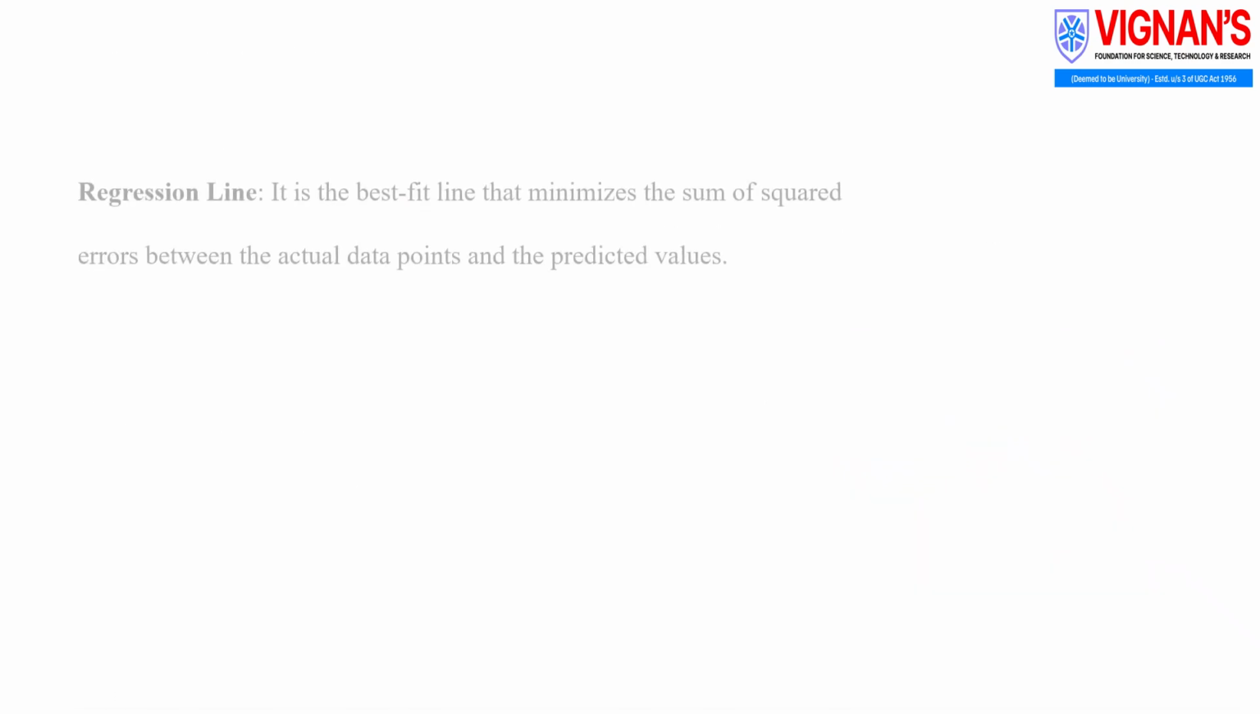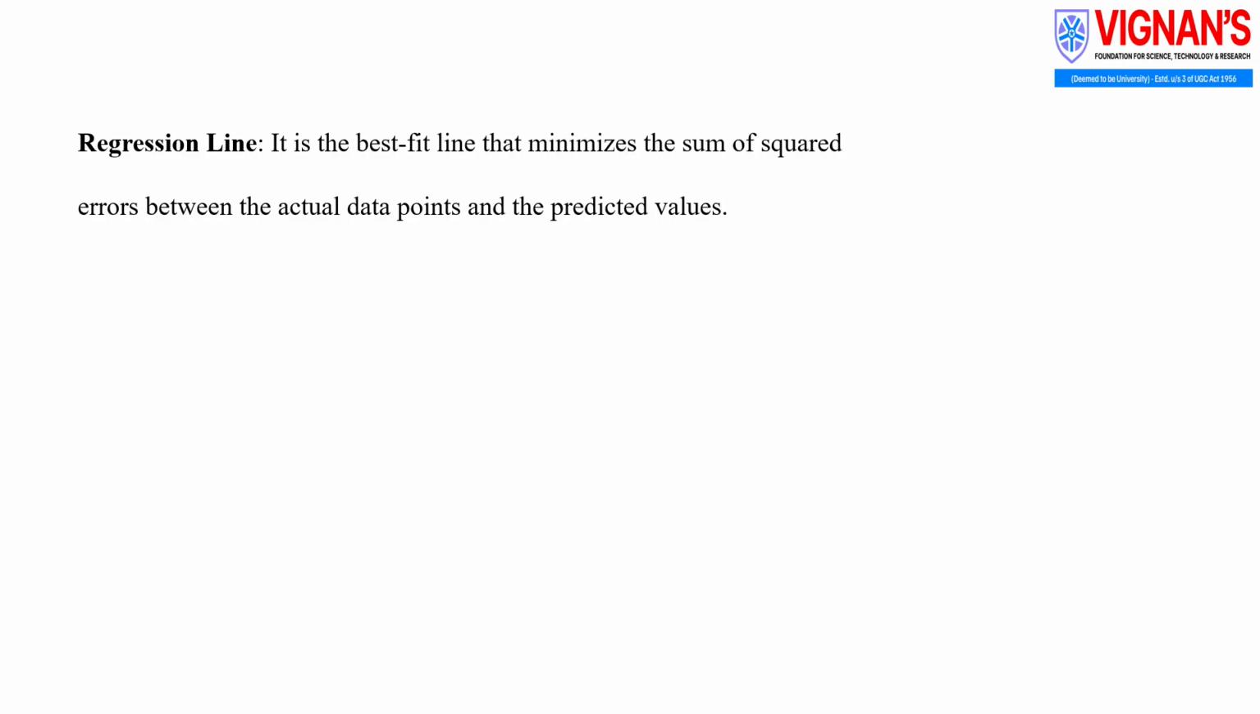Linear regression describes how one variable changes with respect to another using a straight line. This line is called the regression line, and it represents the best fit line that minimizes the total squared error between actual data points and predicted values.